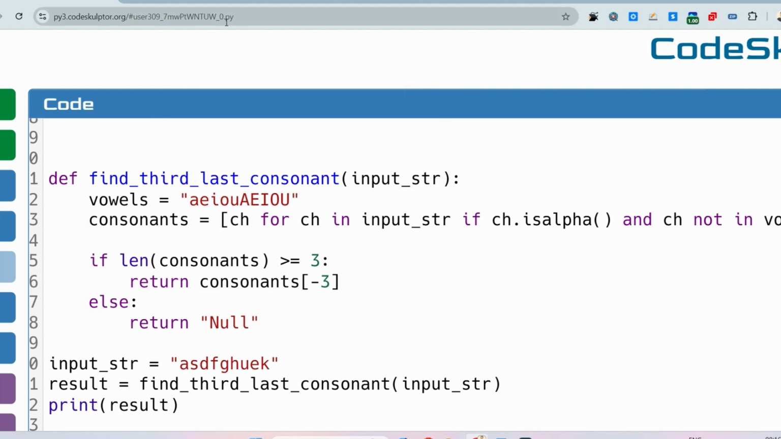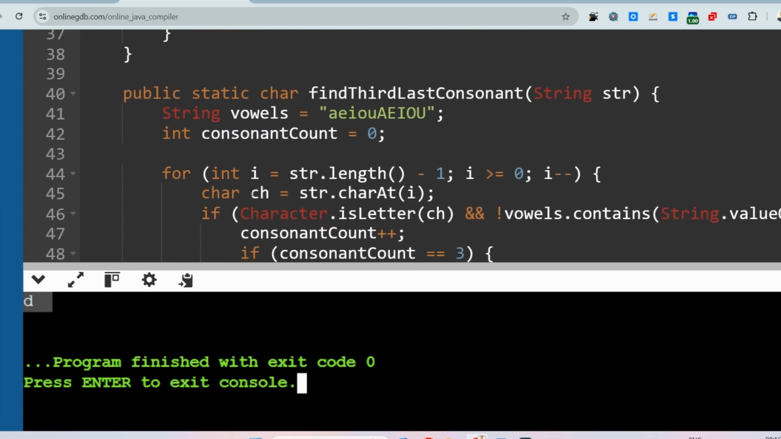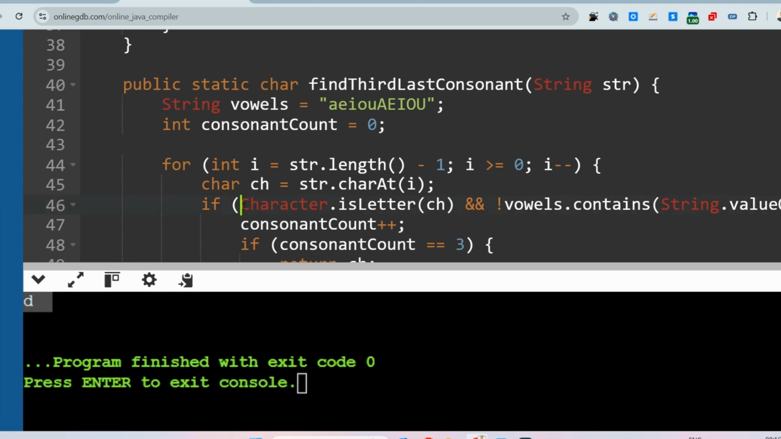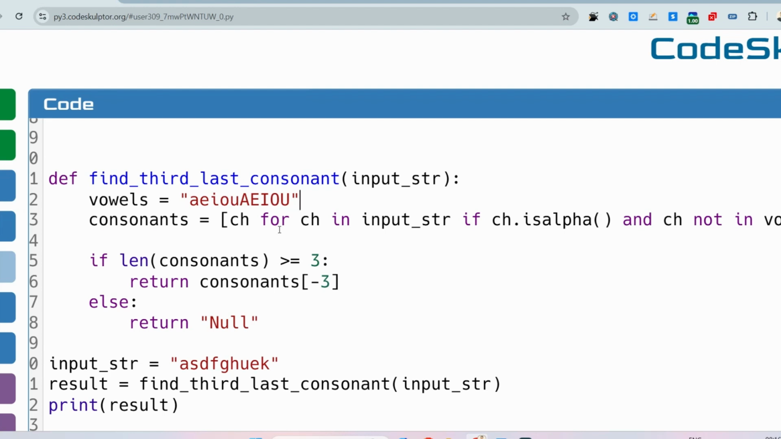What we have written in Java, inside the for loop we had written an if block to check the condition. In a similar way we are doing that. So this is the for loop, for ch in input str. This is the input str, the string argument. So for ch in input str, it will hold only one character at each iteration.